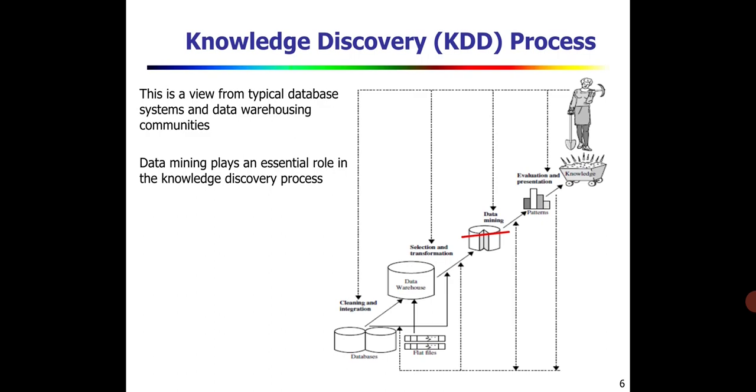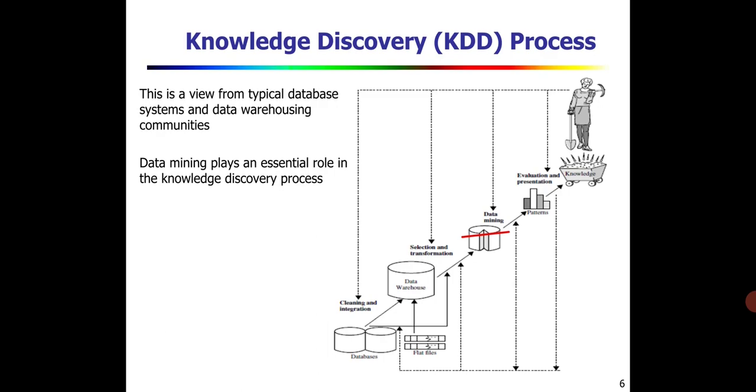Next we will go for the knowledge discovery process. It is one of the very important processes in data mining. Step by step we have to understand how the raw data is collected, and finally how the knowledge is discovered. So you can see this diagram. It is a systematic process. So always you need to remember this process.